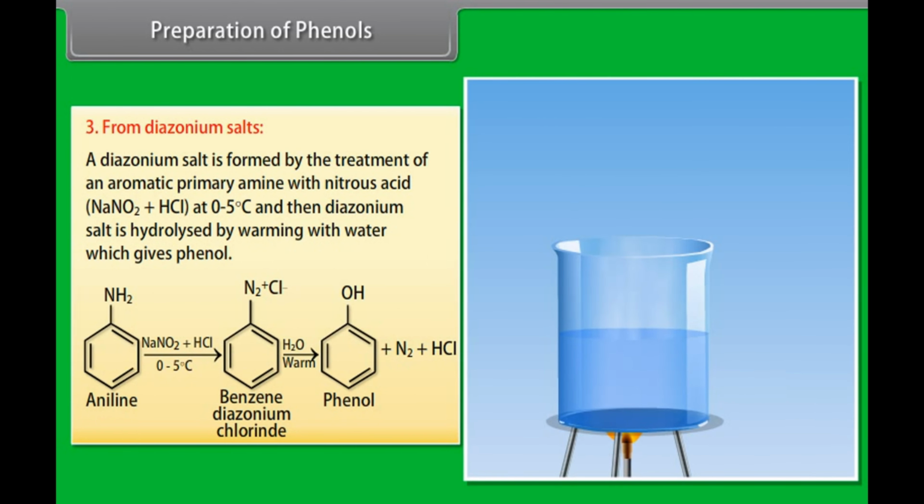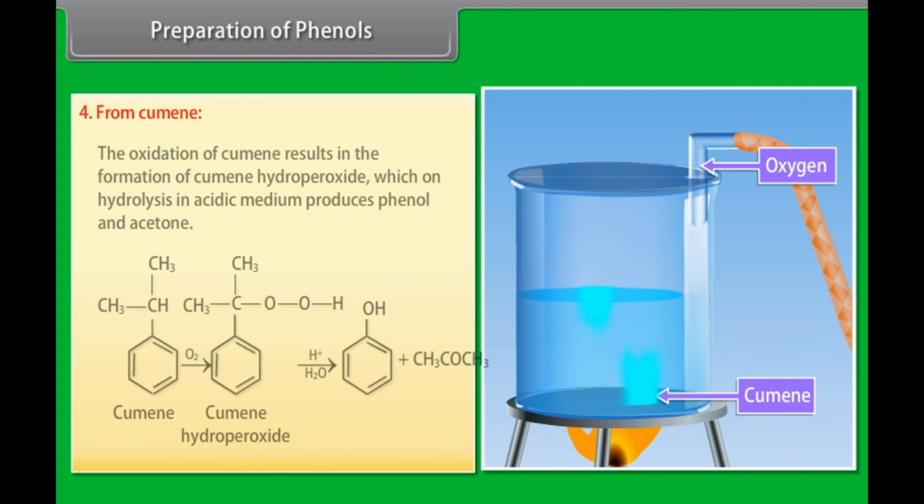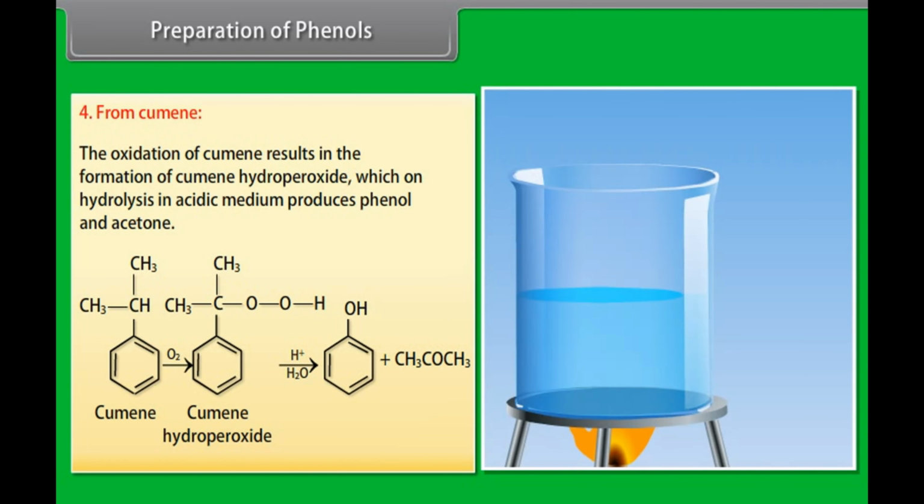Aniline is treated with nitrous acid at 0 to 5 degrees Celsius to form benzene diazonium chloride, and then adding warm water forms phenol, nitrogen, and hydrochloric acid. From cumene: the oxidation of cumene results in the formation of cumene hydroperoxide, which on hydrolysis in acidic medium produces phenol and acetone.